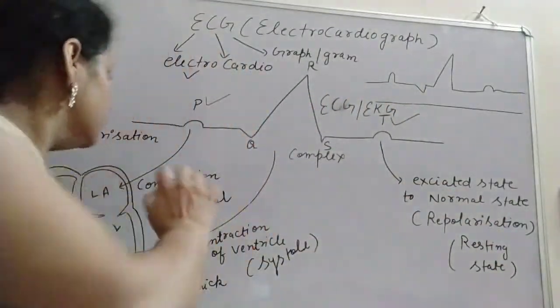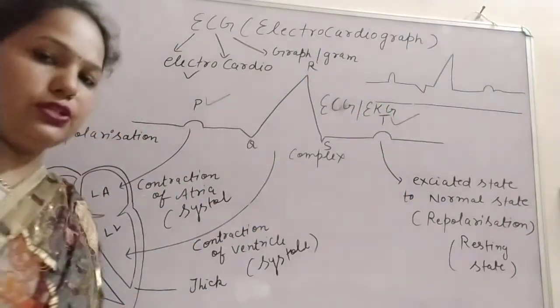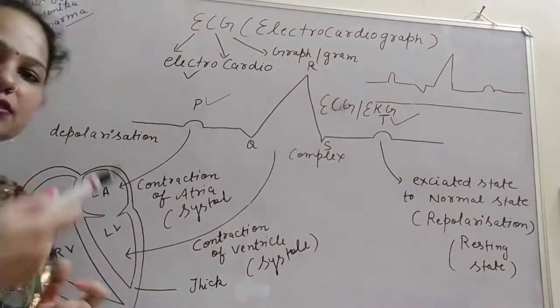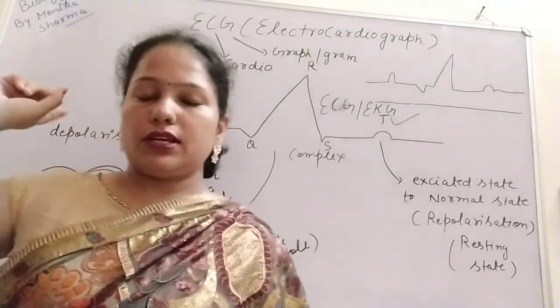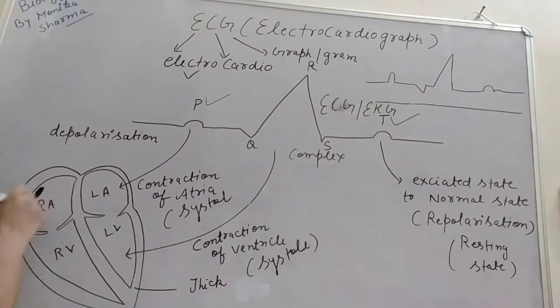First is depolarization and second is repolarization. You have to understand that depolarization means the excitation, when the electrical impulse is generated by the SAN, the sinoatrial node, which is present at the upper right corner of the right atrium, and here the AVN is also there. It generates an electrical impulse.